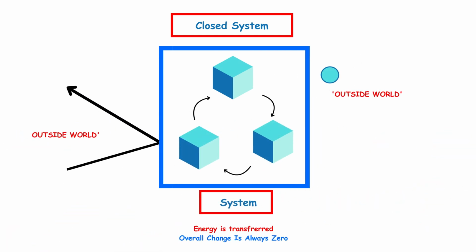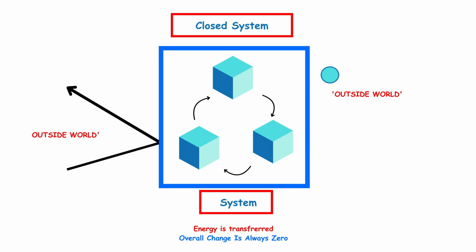When the system changes, energy is transferred either between objects or between different forms. In an open system, the matter of the system can exchange energy with the so-called outside world, which is just all of the matter that's outside of our system. This means that an open system can lose or gain energy as it interacts with the outside world. By comparison, a closed system is separate from the outside world, so neither matter nor energy can enter or leave. And so even though energy can be transferred within the system, the overall change is always zero.